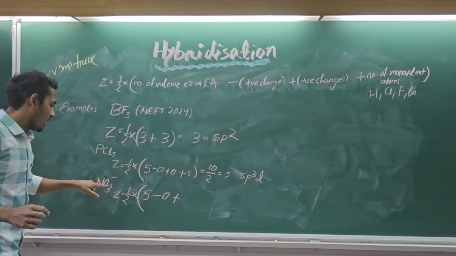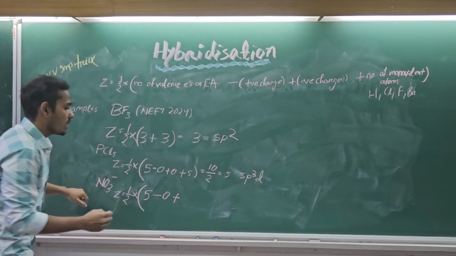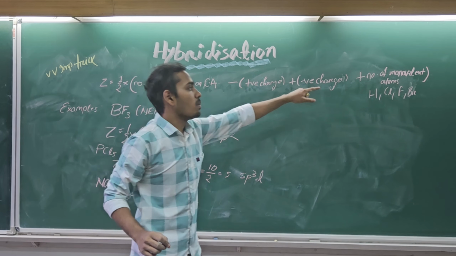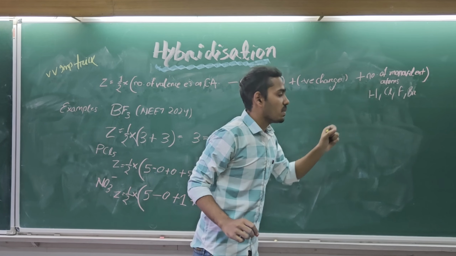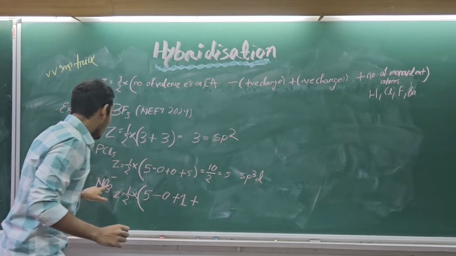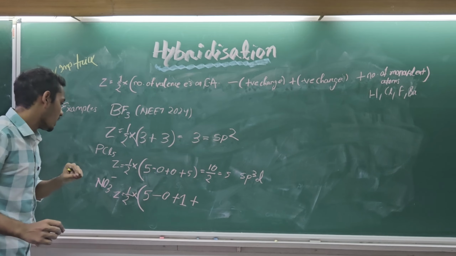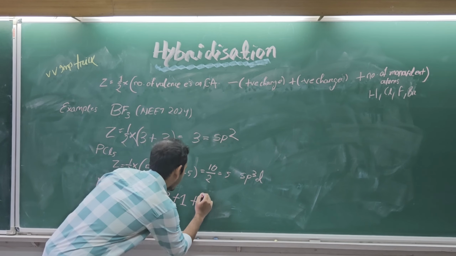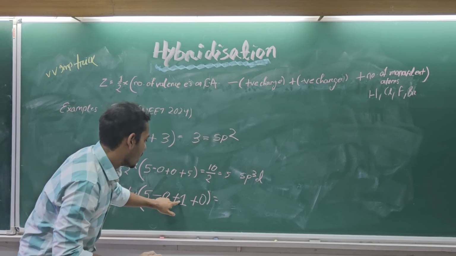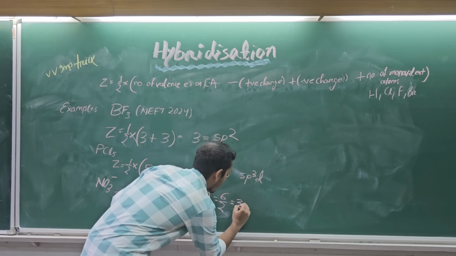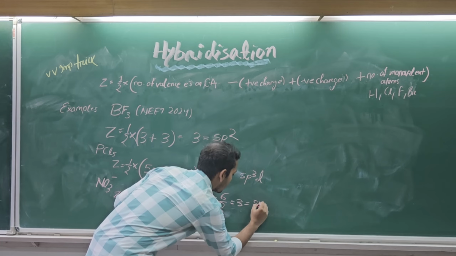Yes, it definitely has one negative charge over here, so plus 1. Plus the number of monovalent atoms, if there is any. No, there is no monovalent atom; here only oxygen is present, which is not monovalent. So 0. That is 5 plus 1, that is 6 divided by 2. That will give us 3, with the hybridization of sp2.